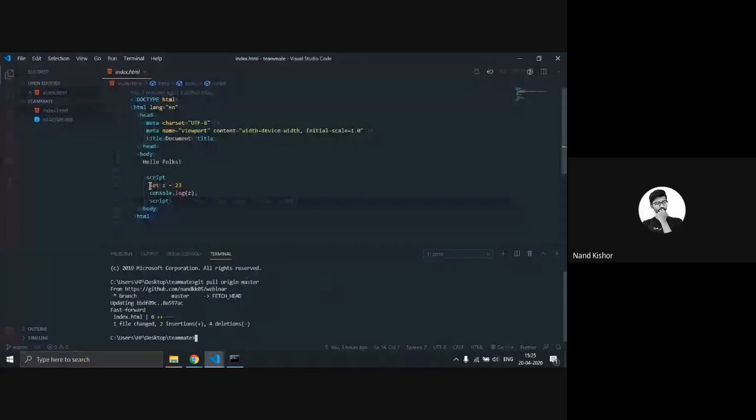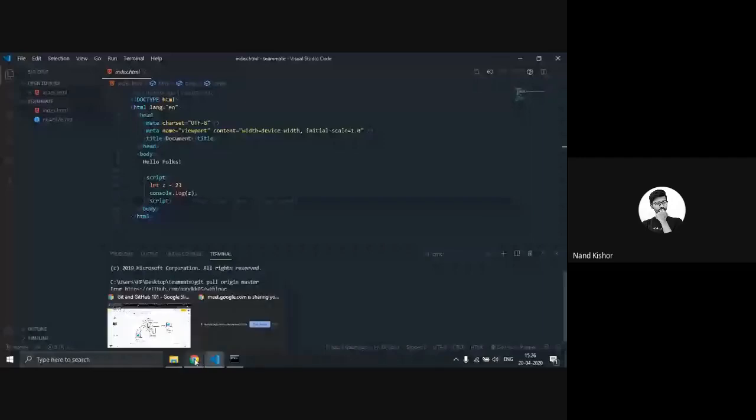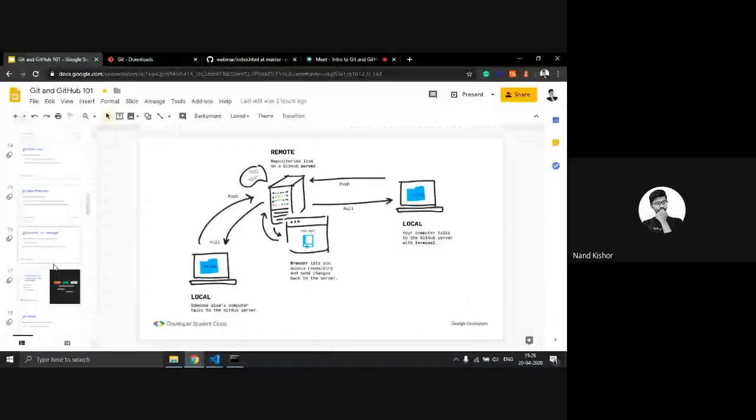Okay, so this is clear, or anyone having any doubt with this? Just unmute yourself and you can ask. Till now, if anyone having any doubt, you can ask.